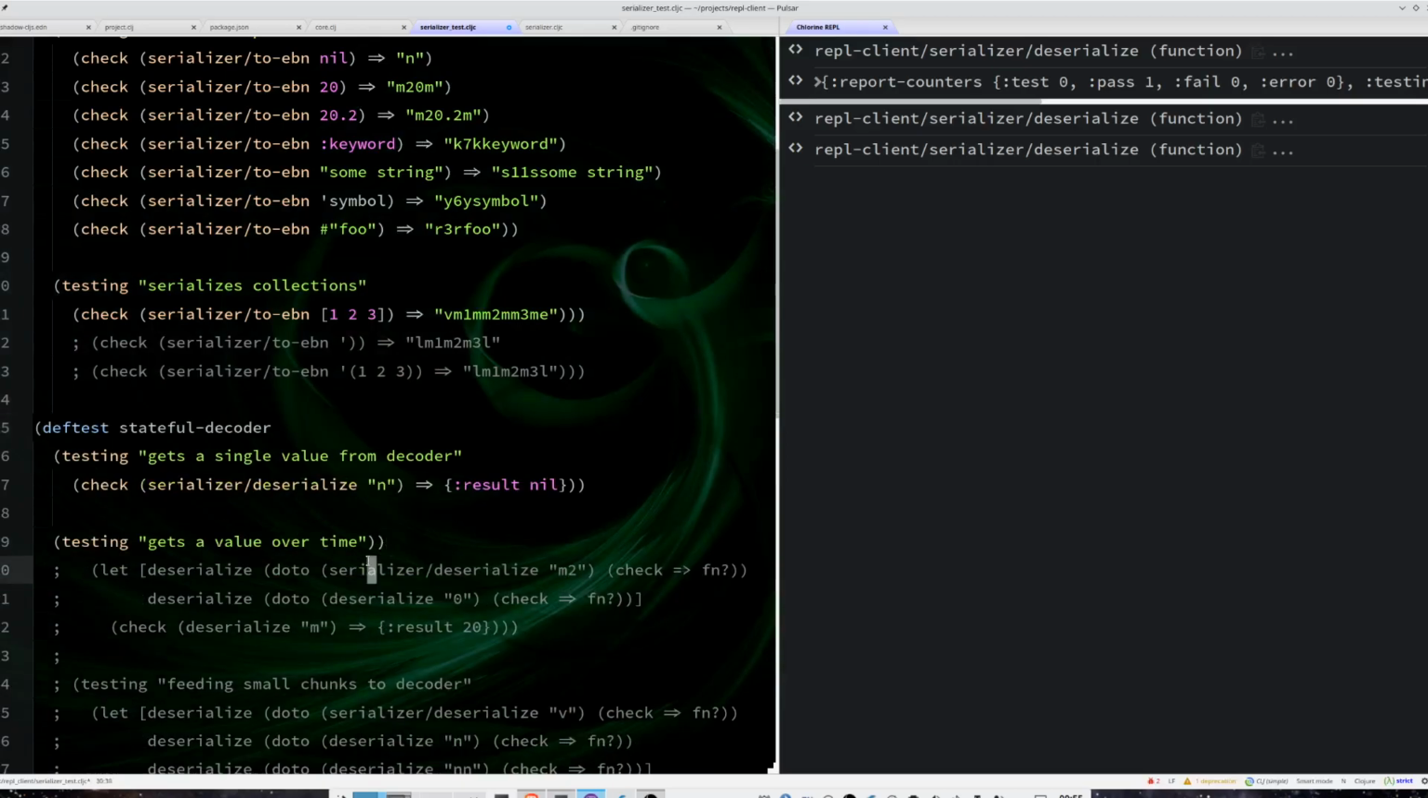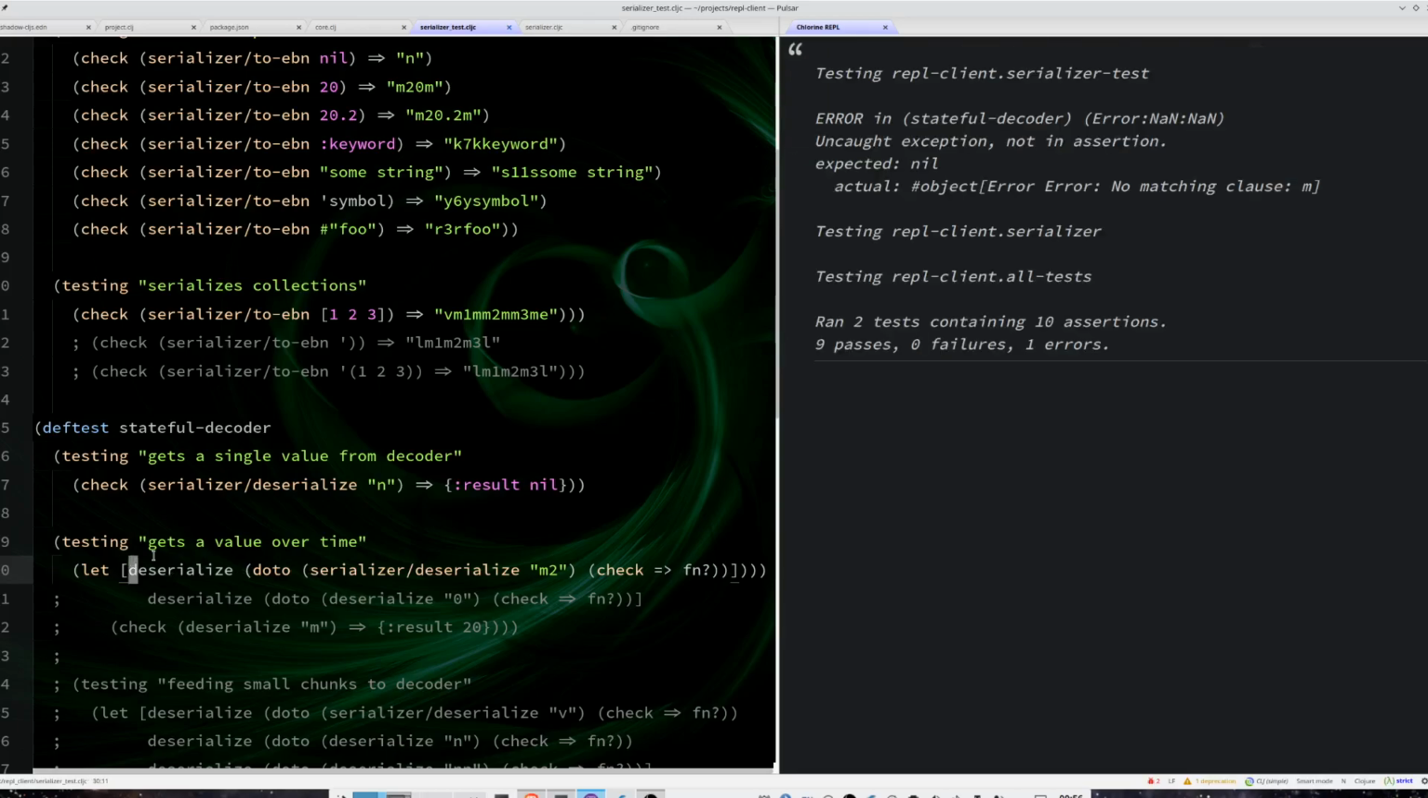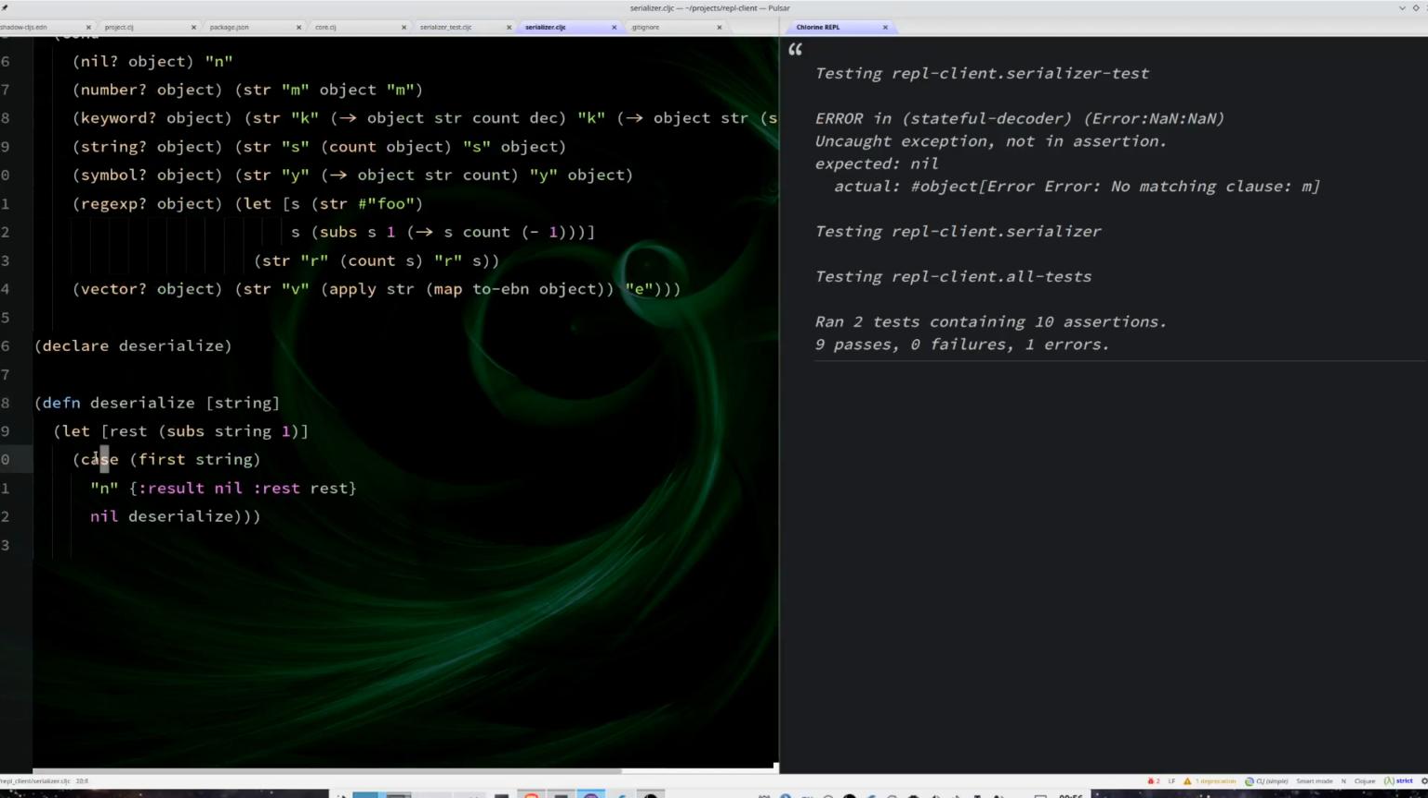So let's try to deserialize the number 20. If you look at the EBN, you see that it is this format, M20M. So let's start by trying to parse M2. And this will obviously fail because I have no matching clause for M. If I look at the deserialize function, you will see that it's a case: if the first element of my string is an N, it will just return the NIL.